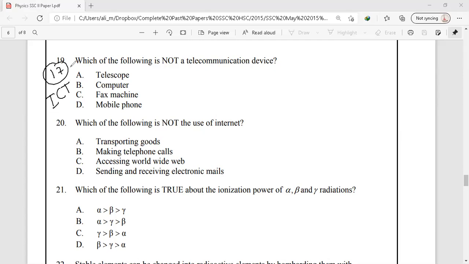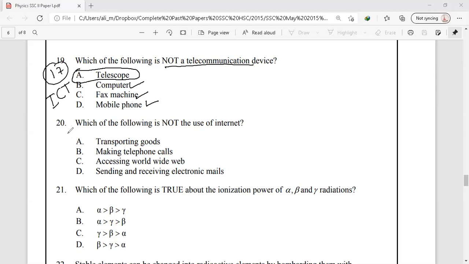So mobile phone, as we know, is used for communication. Then we have a fax machine and a computer that are used for communication, while a telescope is not a telecommunication device, rather it is an optical device that is used to see distant objects. So the correct option is option A.